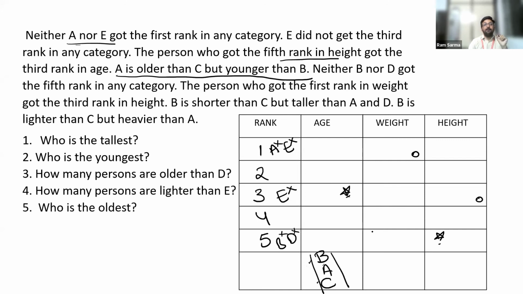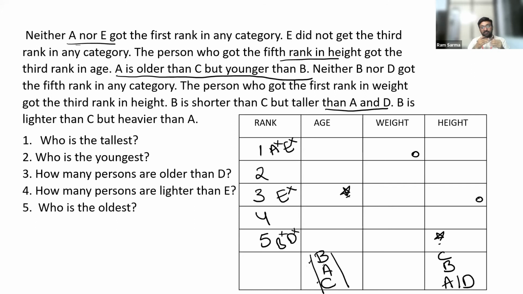The next one says that B is shorter than C. I understood that that's about height. So B should get a lower rank than C. B is shorter than C, but taller than A and D. This is the important thing you should notice.